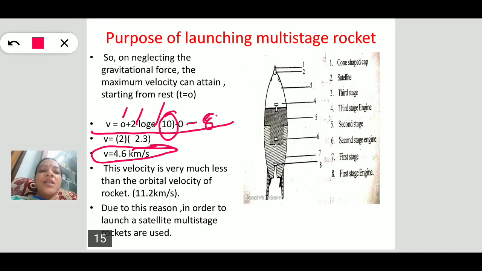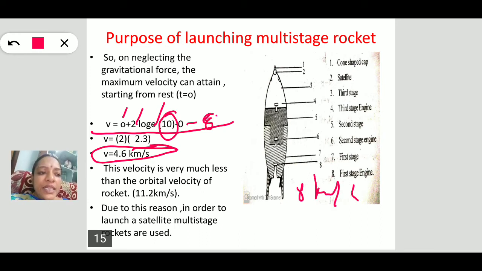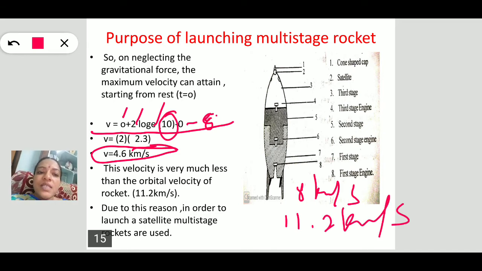This velocity is very less. To launch a satellite in its orbit, it should move with a velocity greater than the orbital velocity. The orbital velocity is 8 km per second, and the escape velocity is 11.2 km per second. So the velocity should be equal to 11.2 km per second. But the calculation gives v equal to 4.6 km per second. This is very much less, so we have to increase the velocity.